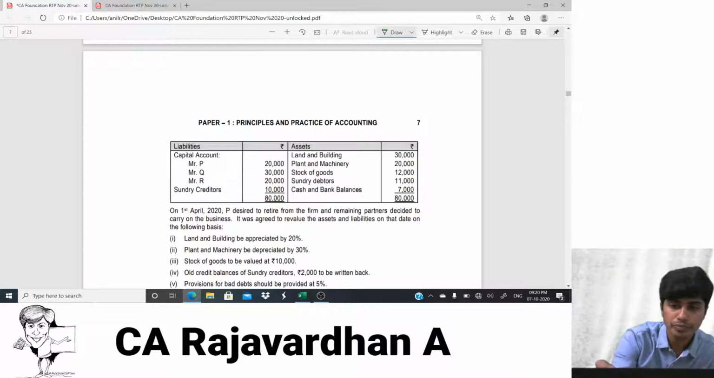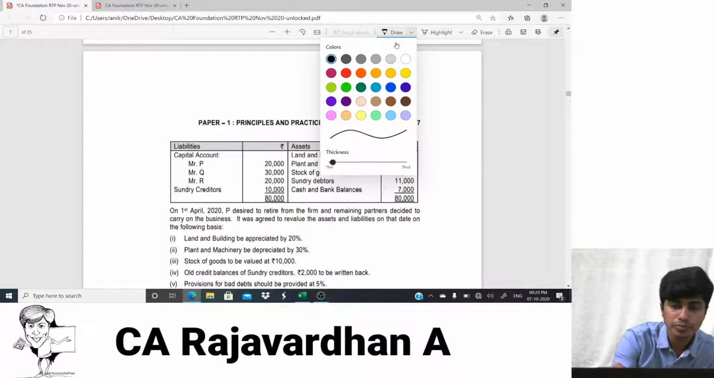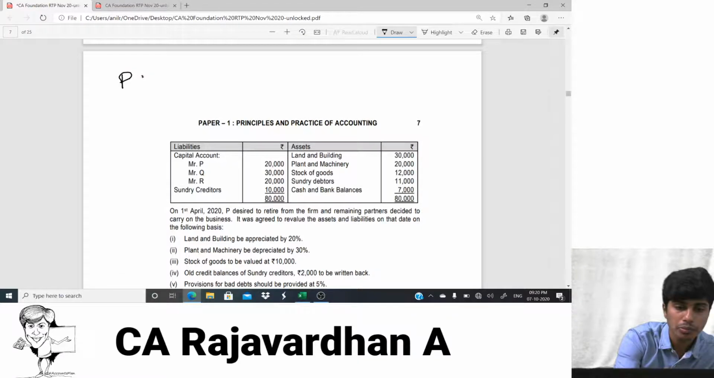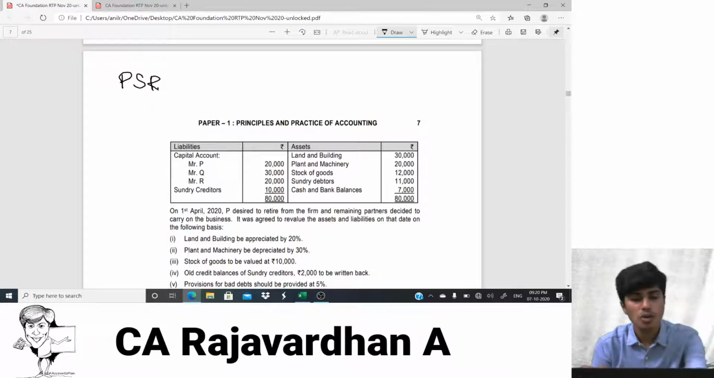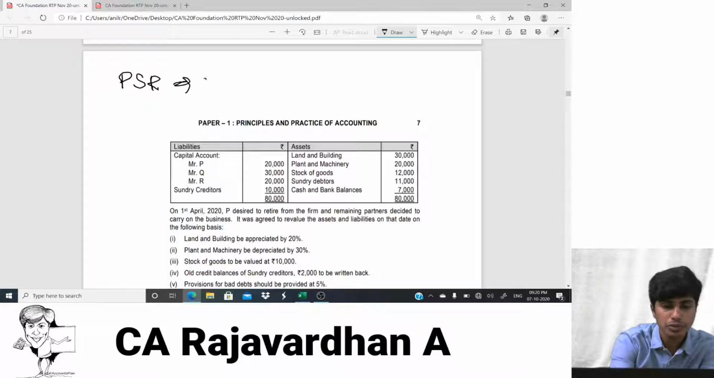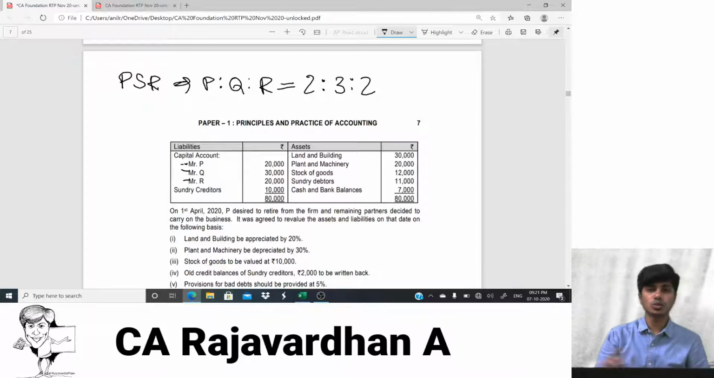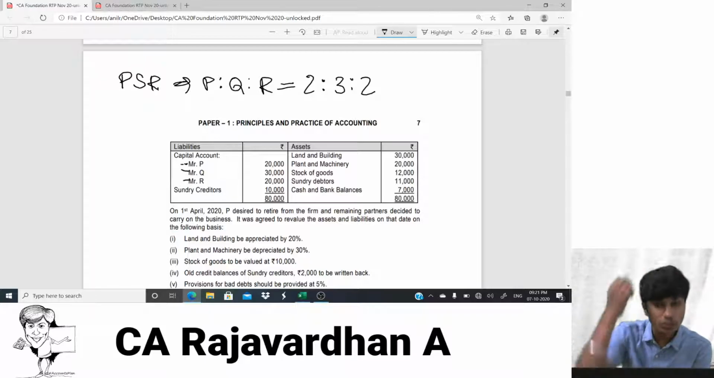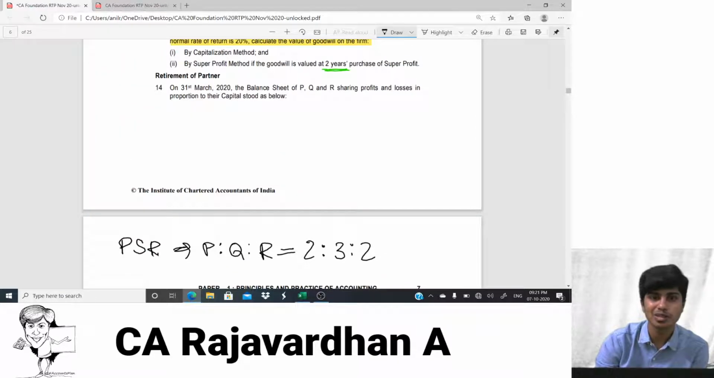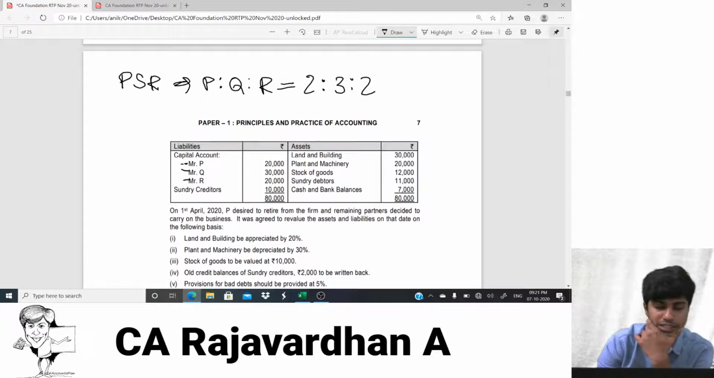So the PSR, I'll make a note here, profit sharing ratio. How much is profit sharing ratio? P is to Q is to R is equal to 2 is to 3 is to 2. How did I write it? Looking at this. Yeah, so 2 is to 3 is to 2. So that's a very important observation. That's not mentioned to us by numbers, but it is mentioned to us with the way of English. So we have to convert this into numbers.